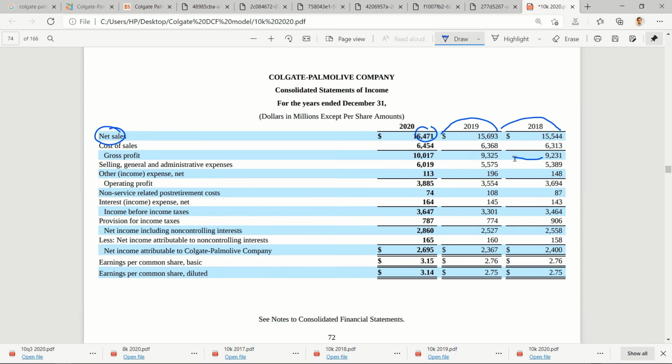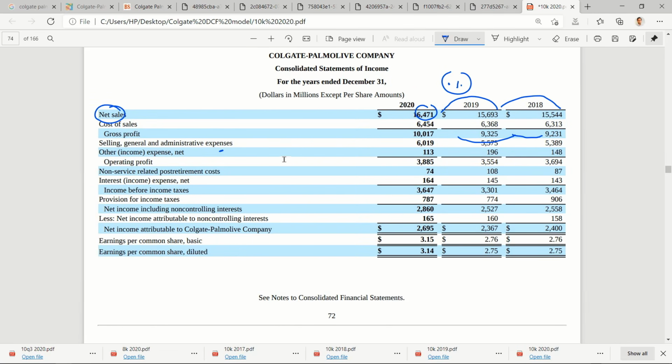So gross profit also seems to be on an increasing trend. You need to calculate by what percentage sales have increased and by what percentage gross profits have increased. Then selling, general and admin expenses are in line with this. Other income and expenses, we have to read what exactly this is. EBIT, that is operating profit, seems to be in tune.